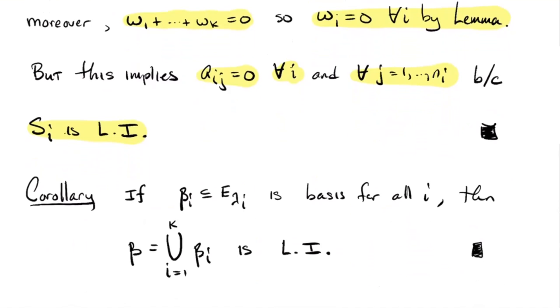As a corollary to it, if you take a basis for each eigenspace, if beta_i is a basis for E sub lambda_i for all i, then the union of the betas is linearly independent. I'd like to say that it's a basis for V, but it might not span. There might not be enough of them. But if you take bases for each eigenspace and lump them all together with the union, you at least get a linearly independent set. If it has the right number of vectors in it, it's a basis for the space, and so your T would be diagonalizable. But in general, it might not have enough vectors in it.